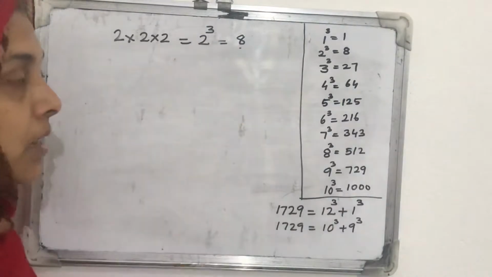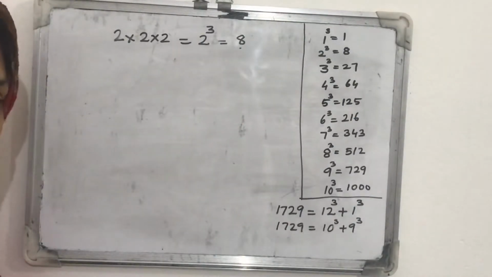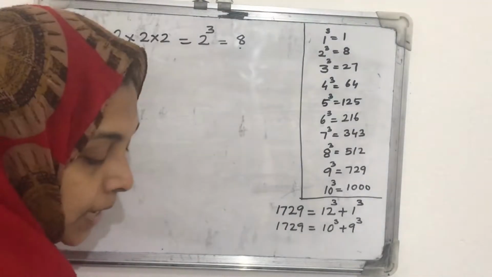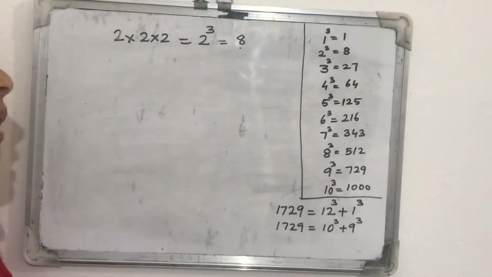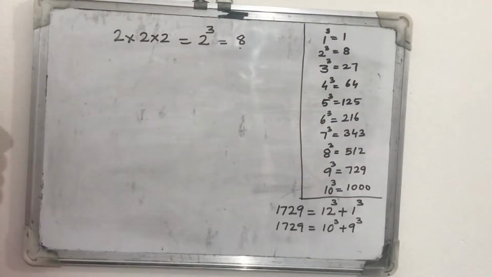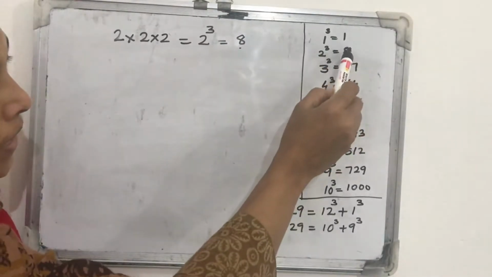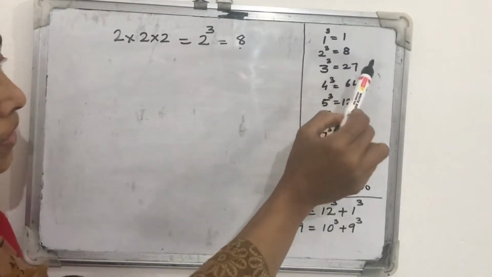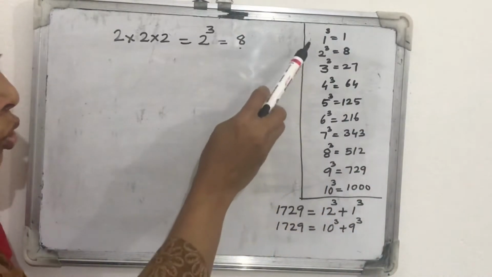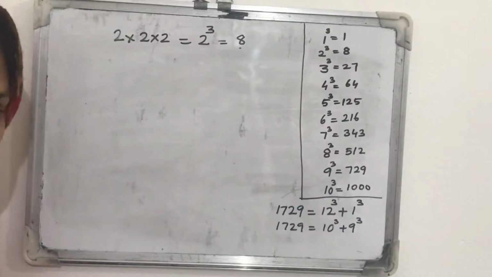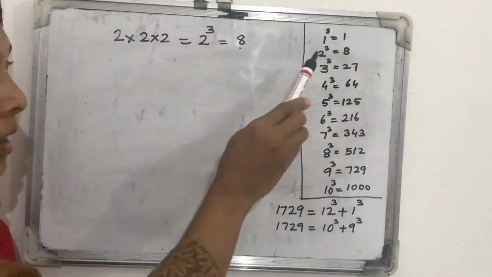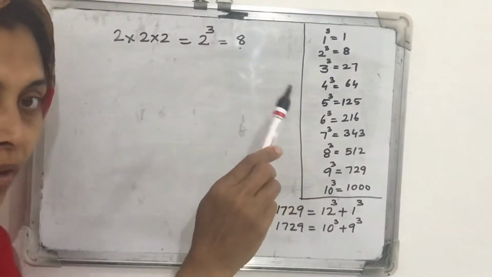So here 8 is called a perfect cube. When we multiply a number 3 times, we get 8 as the answer, so we can call 8 a cube number. Just like these, all are cube numbers: 1, 8, 27, 64, up to 1000. These are the cubes of the numbers from 1 to 10. You should learn these by heart. 1 into 1 into 1 is 1 itself.